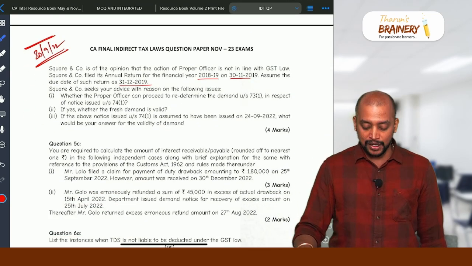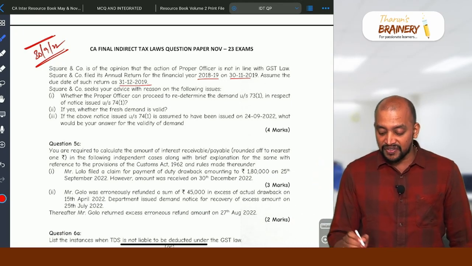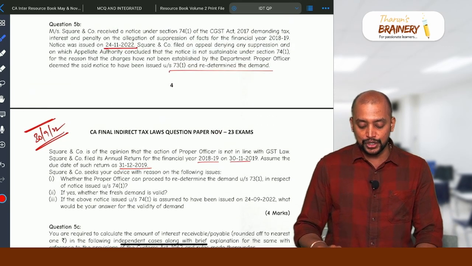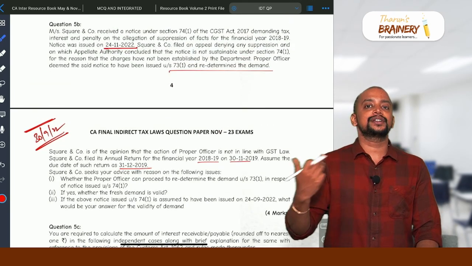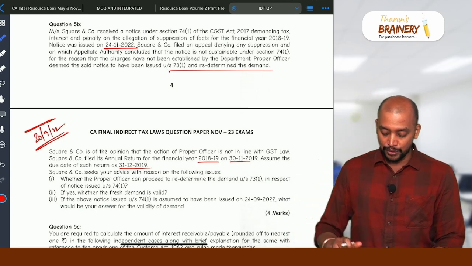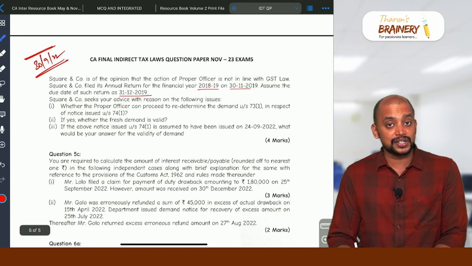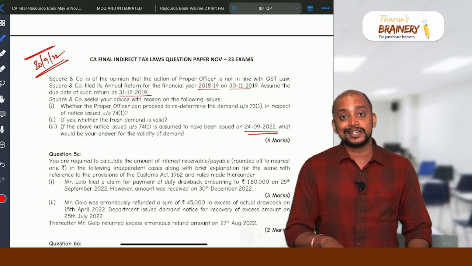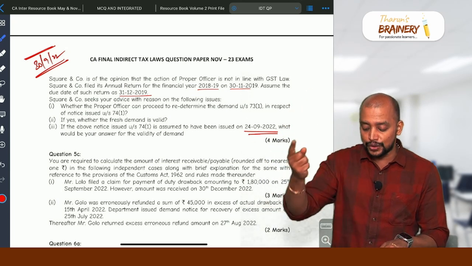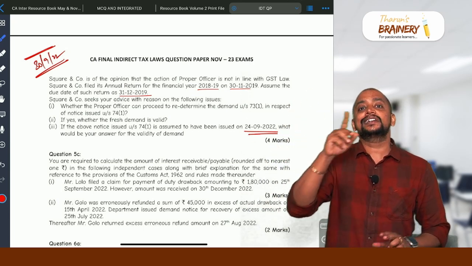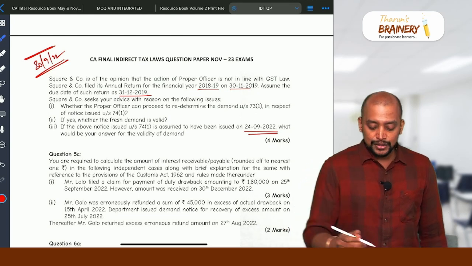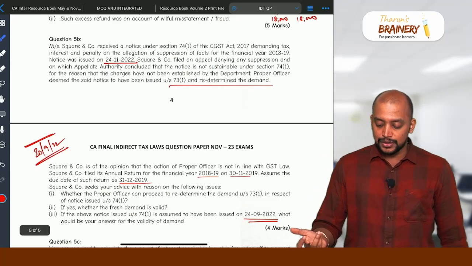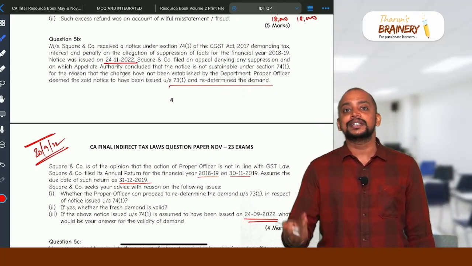Determination cannot be made by the officer. If yes, whether the fresh demand is valid. Fresh demand also cannot be made. Reason being, the time limit to issuance of notice is over. So due to that reason, fresh demand also cannot be made. Suppose, if the above notice is issued under section 74, is assumed to have been issued on 24/9. What would be the answer? If the notice under 74 is issued on 24/9, it is within the time limit under section 73. So therefore, redetermination can be made, and whatever is the amount of demand under 74, that can be redetermined and can be collected.